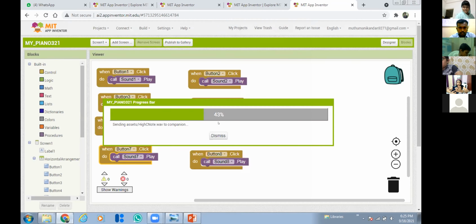Sir, can you see how much, sir? It's coming like this, sir. If I do MIT AI2 Companion. Okay, which mobile device are you using? Sir, Moto, sir. You are checking it in the Play Store, right? Google Play Store, right? Yes, sir.